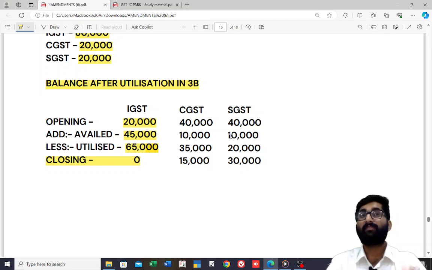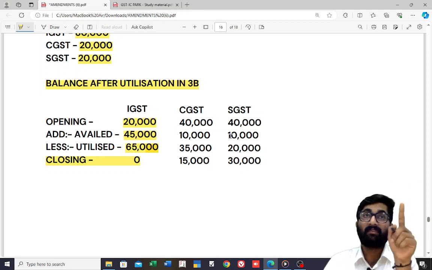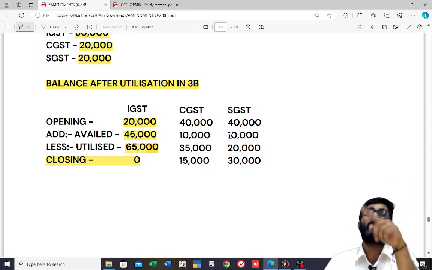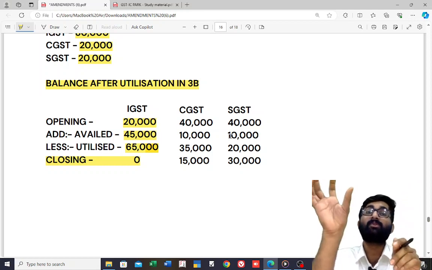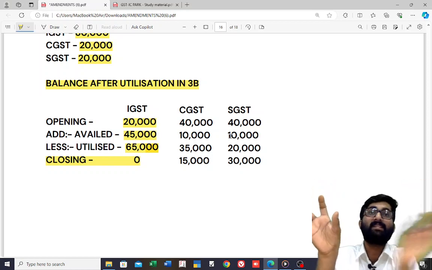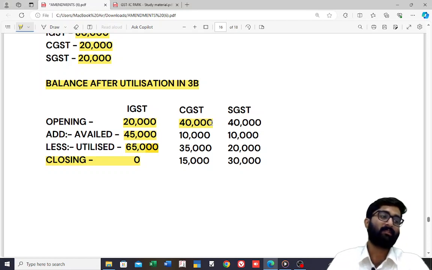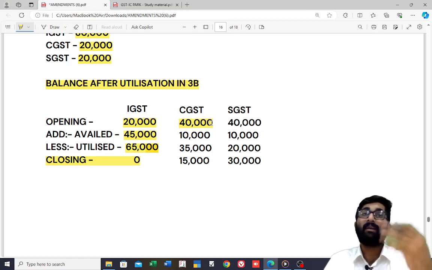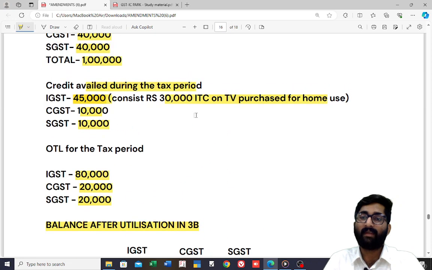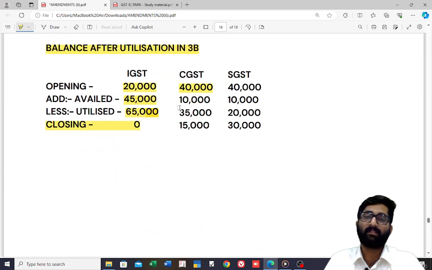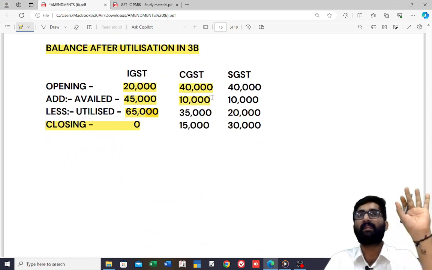Okay, but still, from 80,000 only 65,000 is gone. Now there is 15,000 remaining. That 15,000 I have to take from CGST now. Okay, now listen, opening balance in CGST is 40,000, correct? Add availed. How much did you avail this time? That is credit availed, 10,000. So totally 50,000.